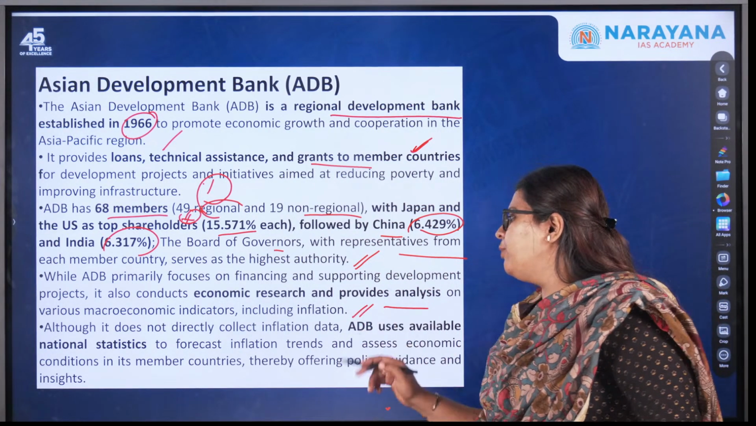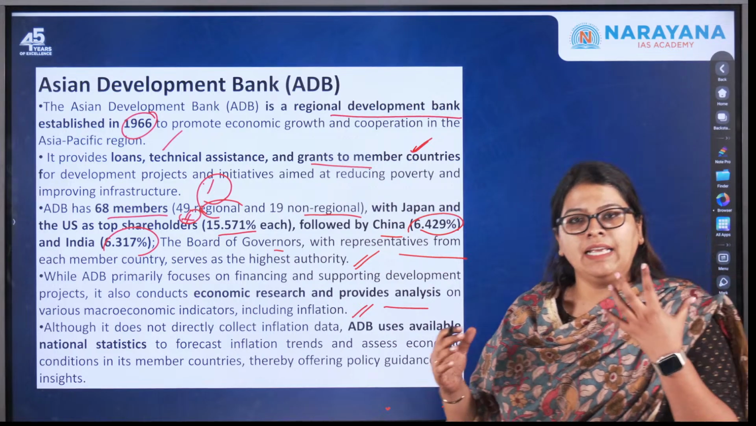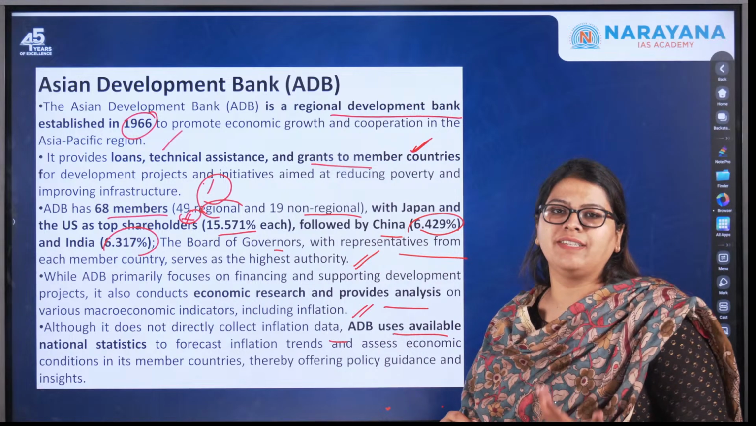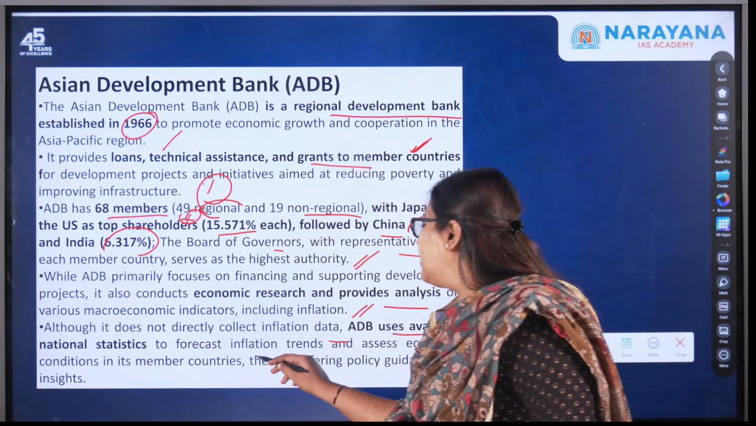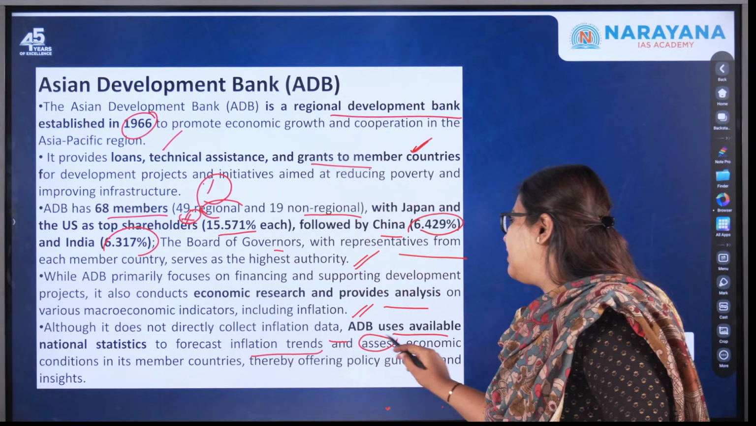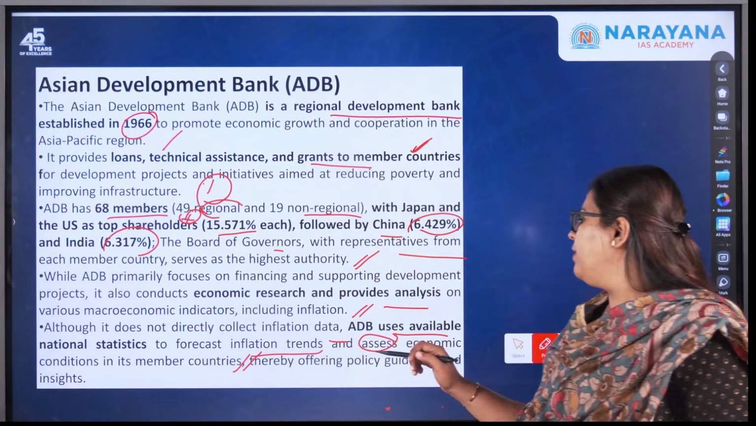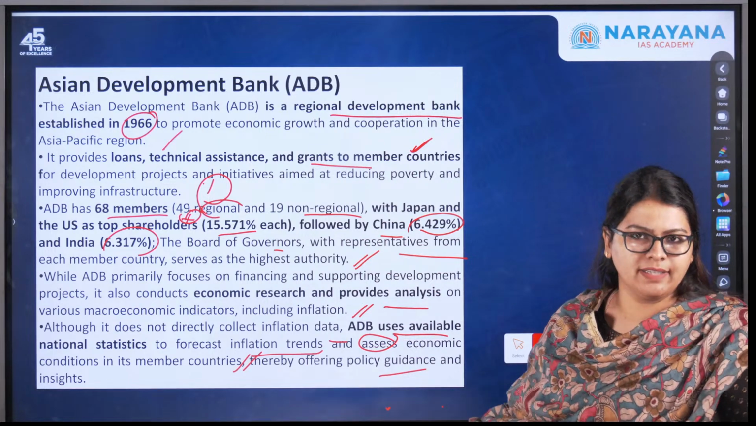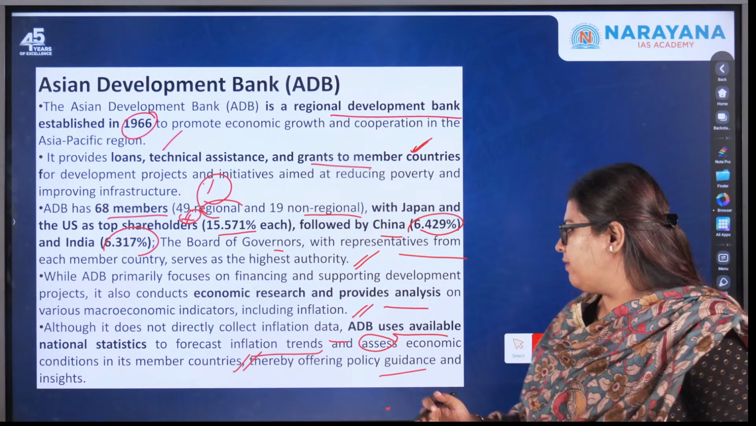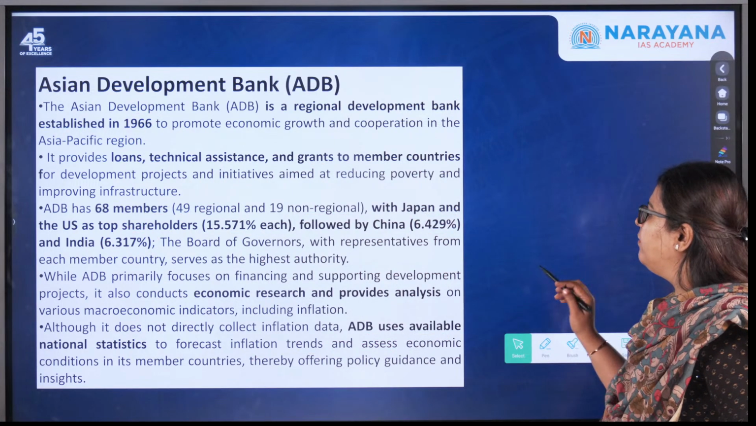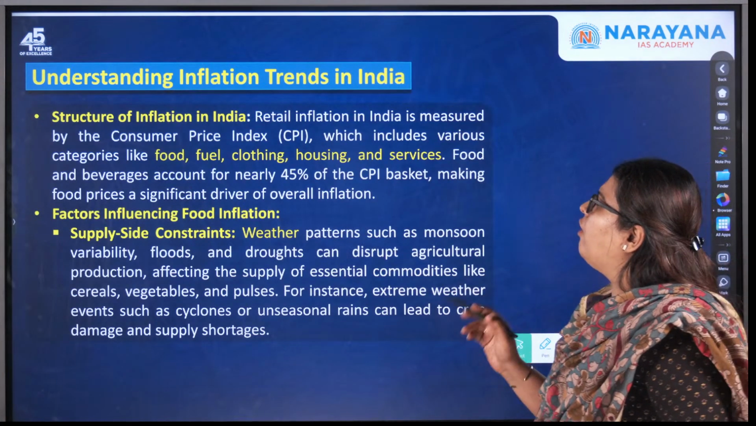So how does it do it? It does not directly collect the inflation data. ADB uses the available national statistics to forecast the inflation trends and assess the economic conditions in its member countries, therefore offering policy guidance as well as insights in order to control inflation. So this is what we need to understand about this particular organization, ADB.